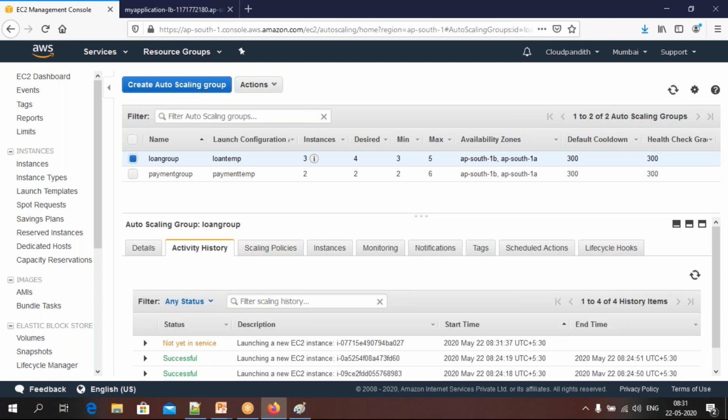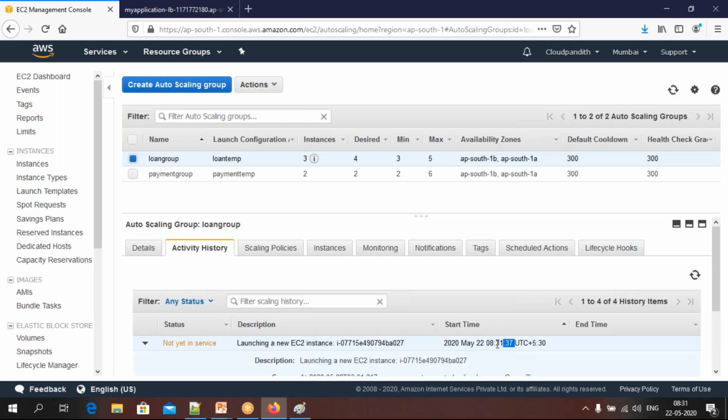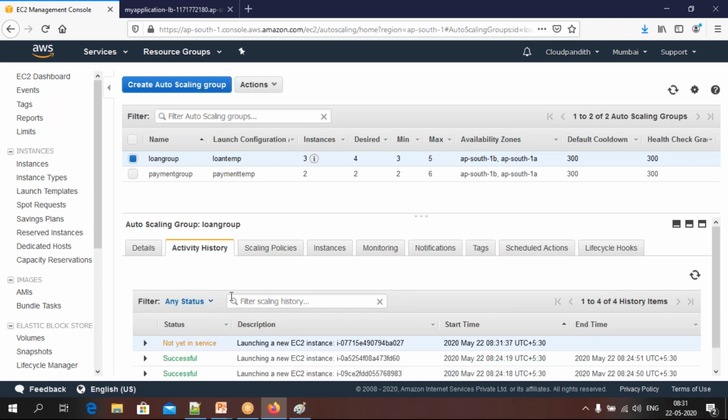When it launches, it will take some 5 minutes because we have given a warm up time of 5 minutes. It is going to wait for 5 minutes, then this particular service will also be fully operational. Now if you see, we launched it at 8:31:37. At this particular time we launched it, friends. Remember. Next, I will go to the payment group.